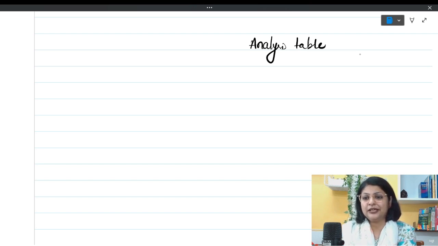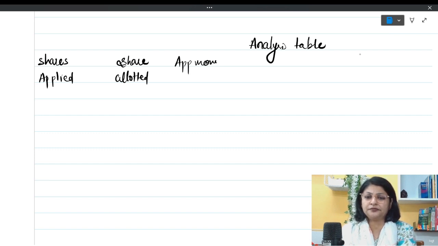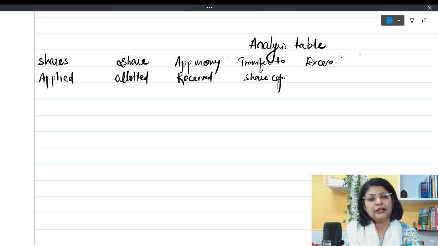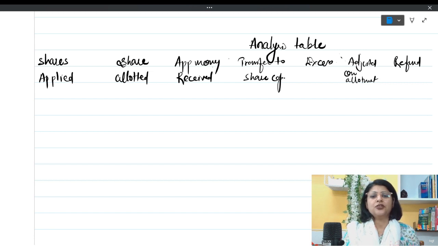Shares applied is going to be my first column, then shares allotted is going to be my second column, application money received my third column, transfer to share capital is my fourth column, excess is my fifth column, and after that adjusted on allotment is the next column, and refund or bank is my last column. So these many columns are there.